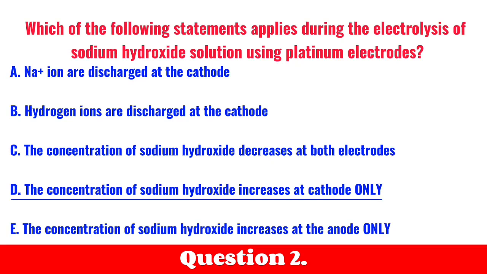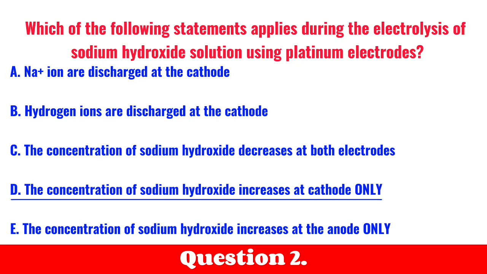Now, these two electrodes can only be attacked by, this platinum can be attacked by chlorine, and then graphite can be attacked by oxygen. So any position where oxygen will be produced, graphite will not be used there. Any position where chlorine will be produced, platinum will not be used in that position. That is the only ion that can attack them. Altogether, the only gases that can attack these two are chlorine and oxygen. So they are majorly known as inert electrode, because they don't react. Altogether, now look at question 2.